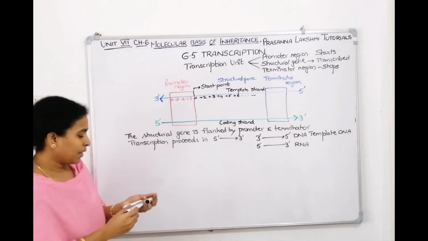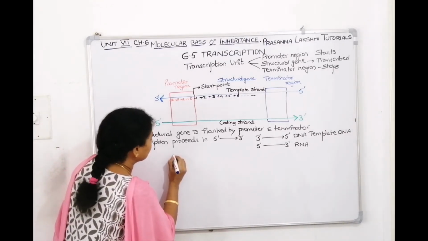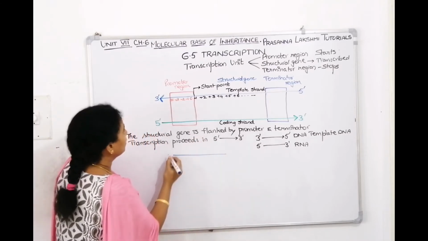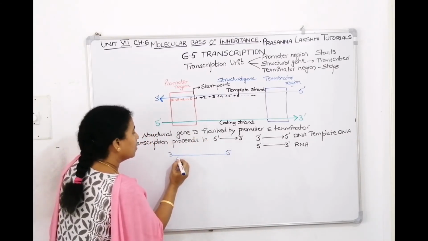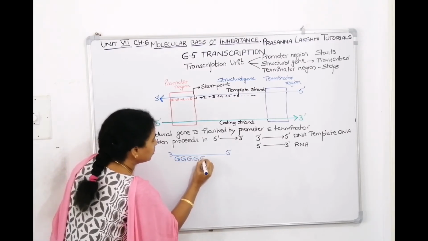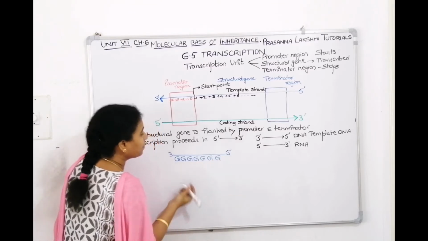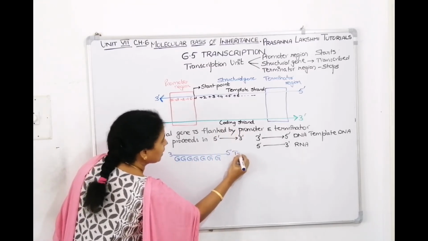Let us see. If you take a sequence, this is the 3 prime to 5 prime sequence of the DNA. I will take a sequence as G, G, G, G, G, G. You told me that the 3 prime to 5 prime strand acts as a template. So this is the template strand.